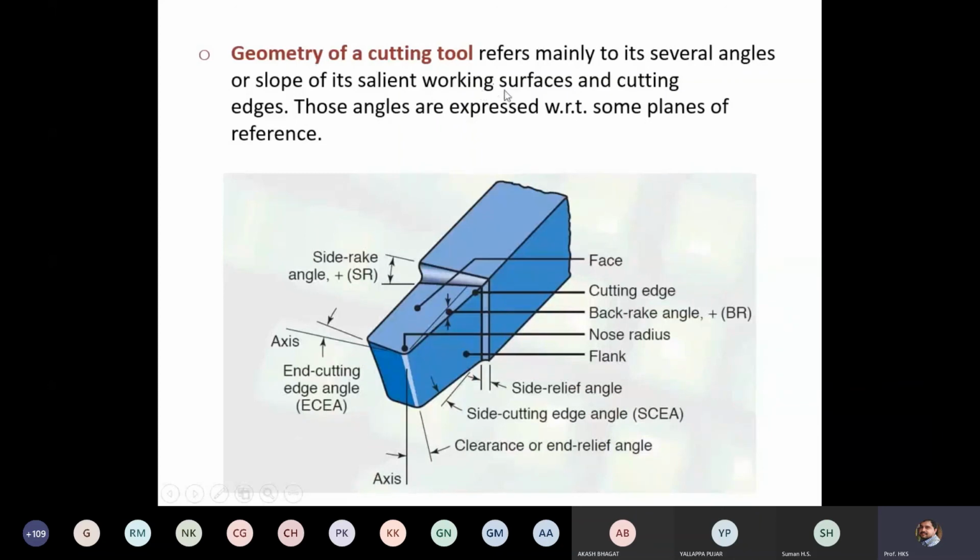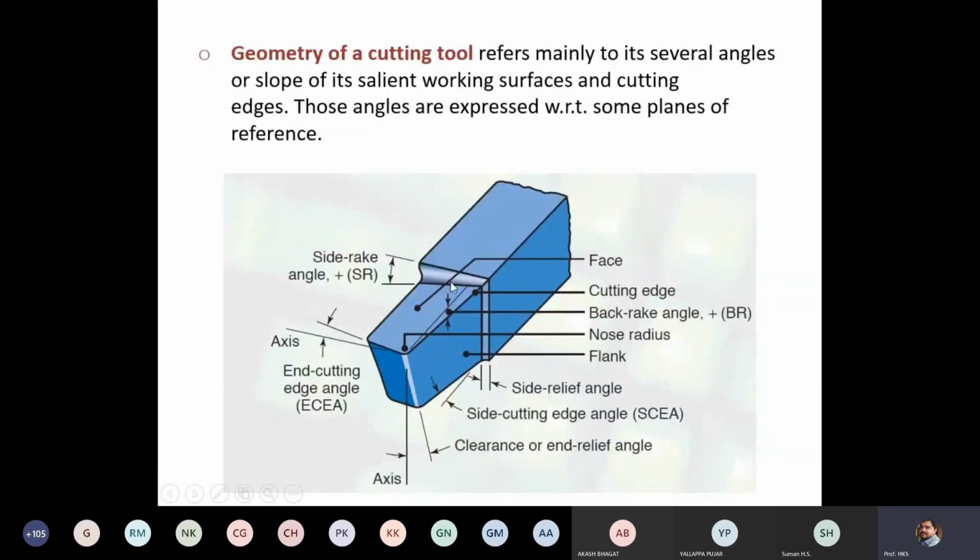That is the rake surface and clearance surfaces, the major clearance surface and minor clearance surface. They are the three major surfaces of consideration. And cutting edges in the single point cutting tool, we consider the major cutting edge and minor end cutting edge. This is the shank and this is the face. This surface is called the face or rake surface, and this is considered the clearance surface. This is also a clearance surface. This is the major clearance surface and this is the minor clearance surface.